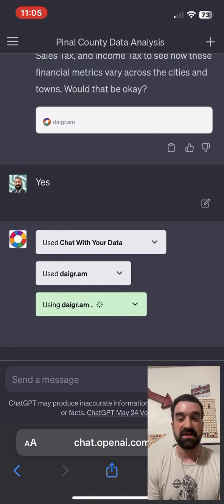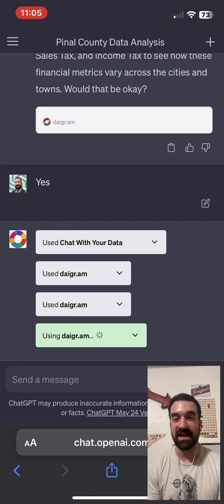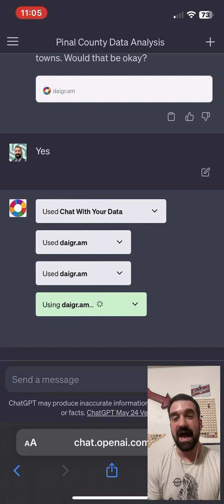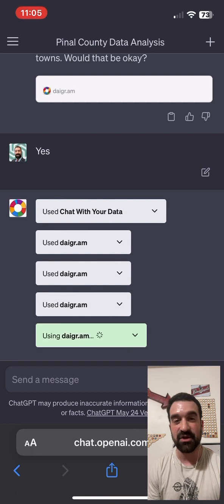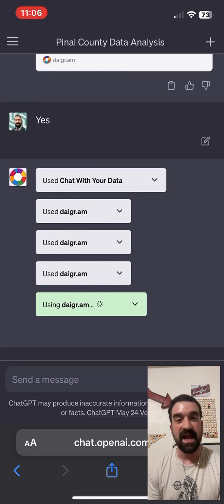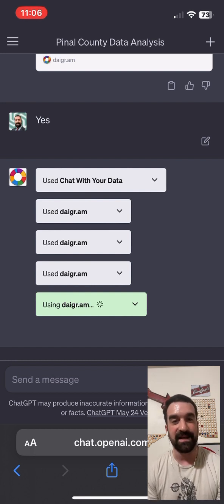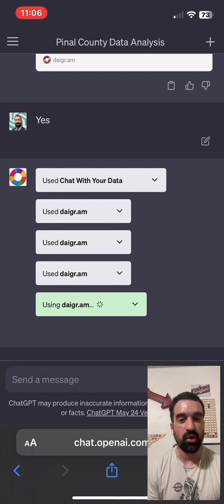So here it's using Diagram, and pretty quickly we'll be able to see what it comes up with in a few moments. But again, super powerful tool. Highly encourage folks to start using this. A great way to visualize data. Instead of using a link or Google Sheets, you can also just copy and paste the data directly into the prompt and ask it to create the visualizations and give you the analysis that way too, if the link itself isn't working. So that's another way to work around it.